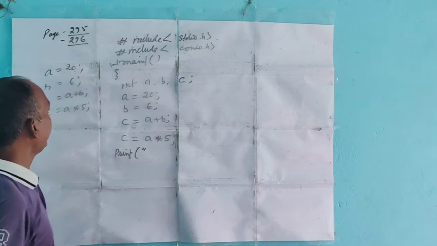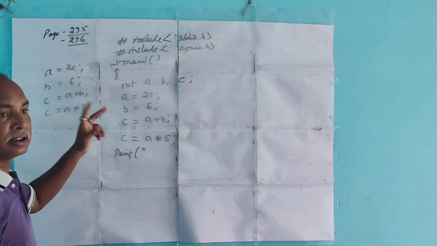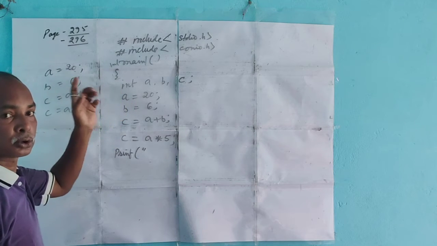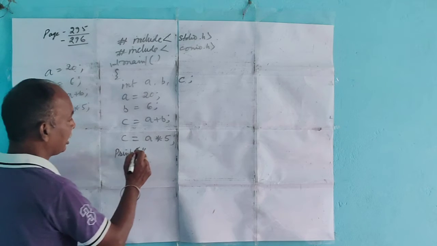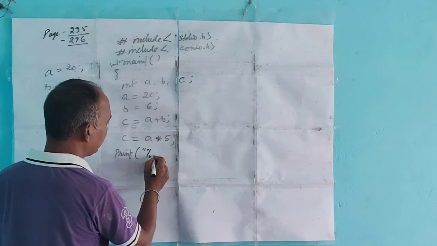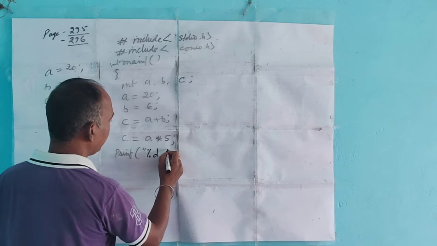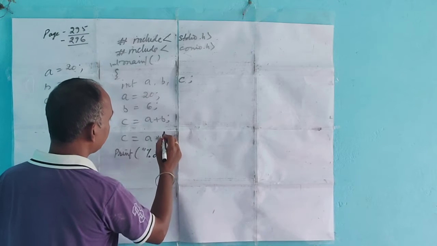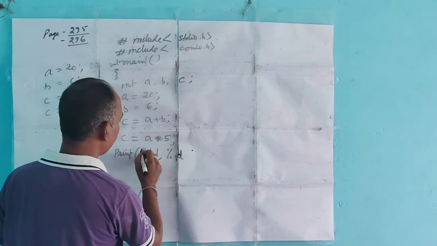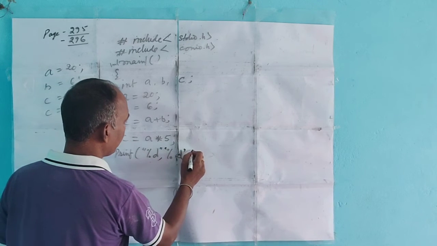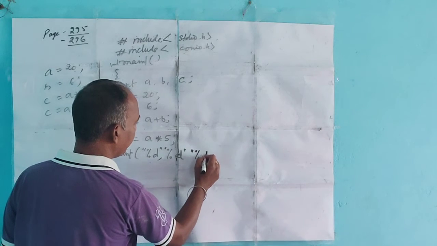So here A, B, and C are declared as int. For int, what type of character do we use? We use %d, then again %d, again %d.